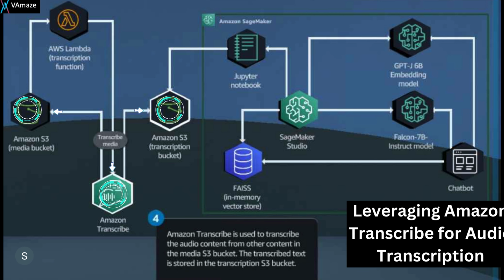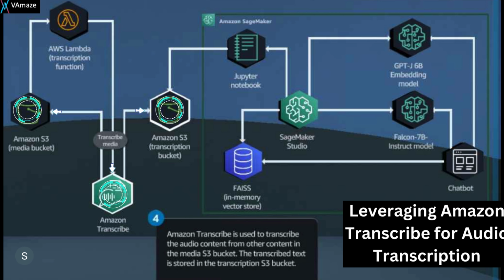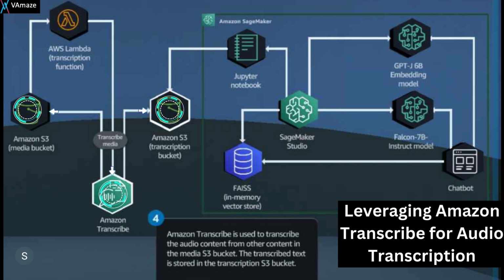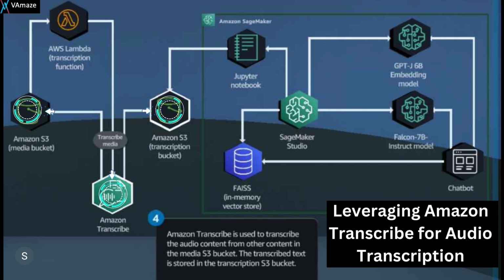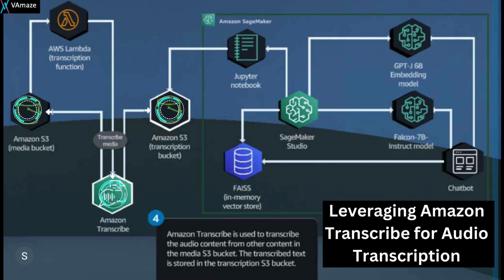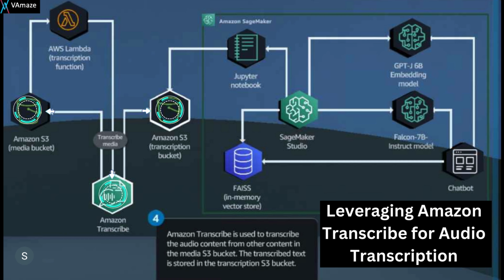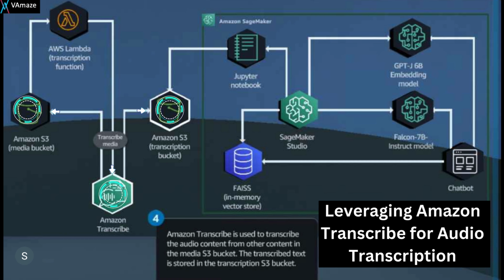The solution demonstrates how to effectively utilize Amazon Transcribe to extract valuable insight from audio content. By leveraging Transcribe, the organization can unlock the potential of audio data and gain a deeper understanding of the information contained within it to leverage for the chatbot.